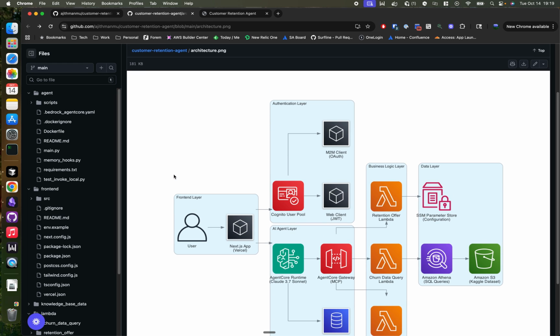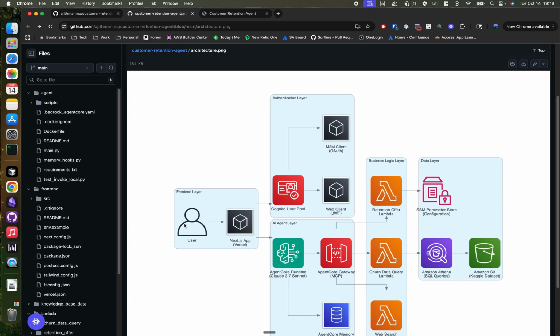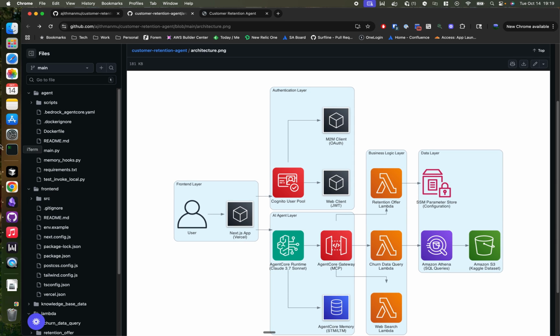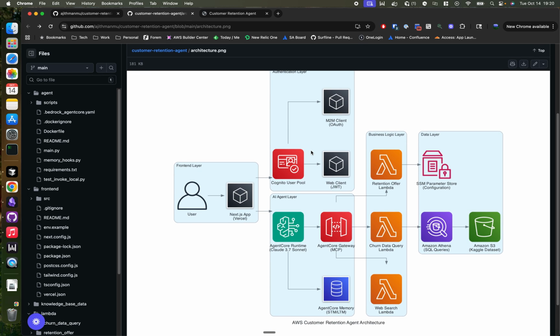So this is the architecture. Let me walk you through this real quick. The system is built on 5 main layers. First up, we've got the front end. It is a Next.js chat interface deployed on Vercel, and that supports streaming responses. So it's a pretty straightforward web application. Second is the authentication layer, and we are using a dual Cognito architecture here. There's a web client for user login and then a machine-to-machine client for the agent to talk to the gateway.